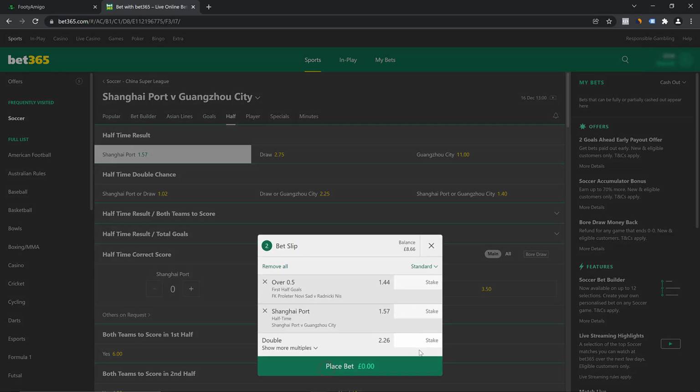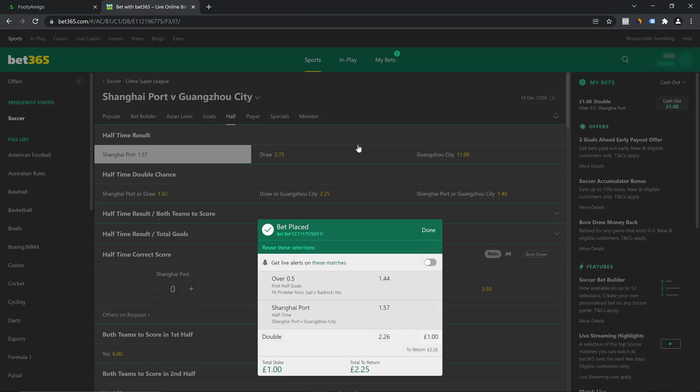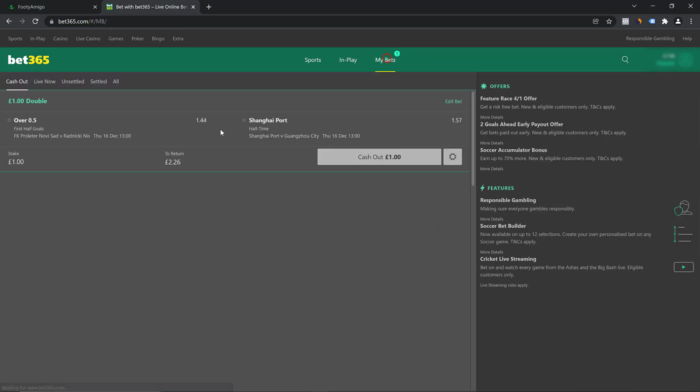So this is my bet slip, and I'm just going to put a stake of £1 for the purpose of this video. I'm going to place that bet. So we're going to come back when the result has come.